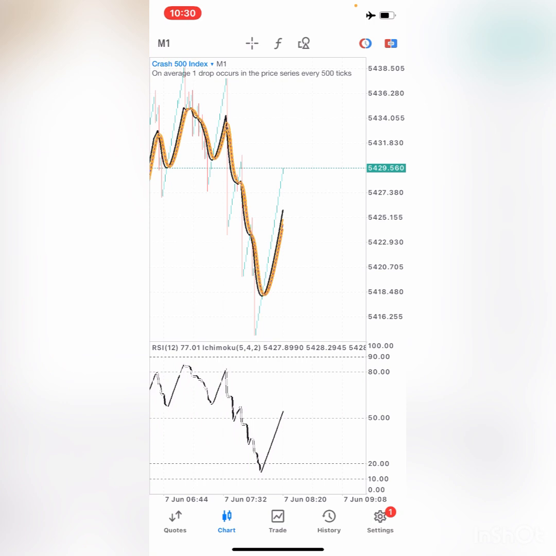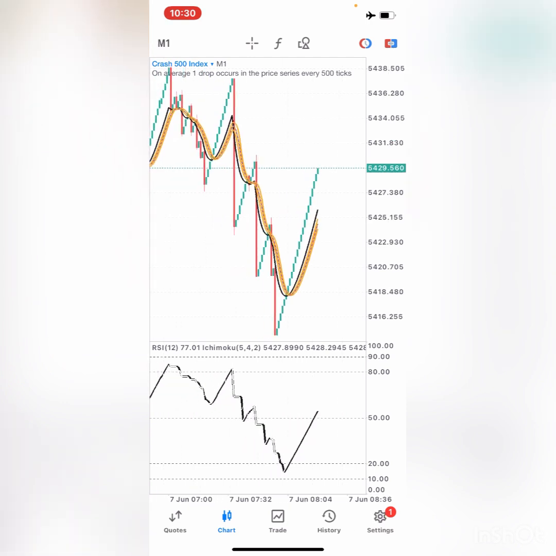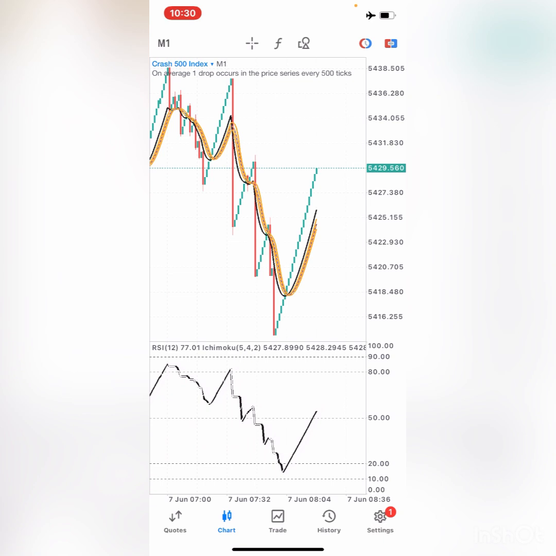So we are on crash 500 right now, and we are in our 1 minute time frame. If you're on crash, you're probably looking for buy trades only. And if you're on boom, we are looking for sell trades only. Let me just adjust the zoom level so that you can clearly see. There are simple conditions that have to be met on this strategy.